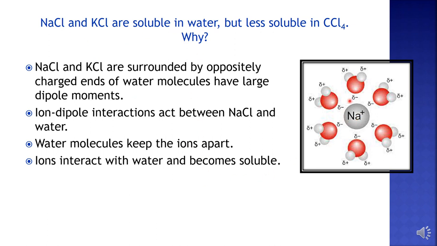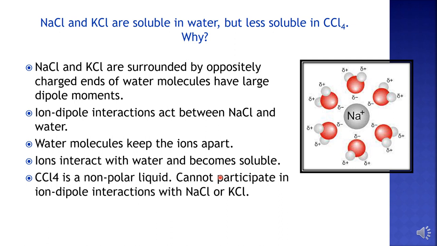In this case, you can see the sodium ions and chloride ions interact strongly with water. Therefore, this substance becomes easily soluble in water, which means water is an excellent solvent for ionic compounds like sodium chloride and potassium chloride. But CCl4 is a non-polar liquid. It cannot participate in ion-dipole interactions with sodium chloride and potassium chloride, because, being a non-polar molecule, this type of solvation will not occur in CCl4. That is why sodium chloride and potassium chloride are soluble in water, but less soluble in CCl4.